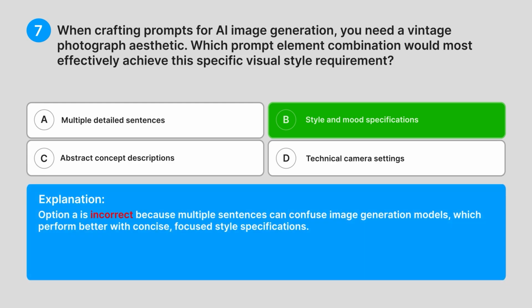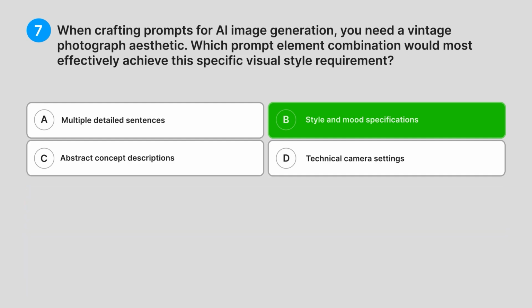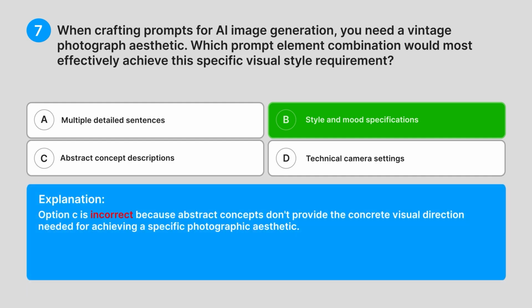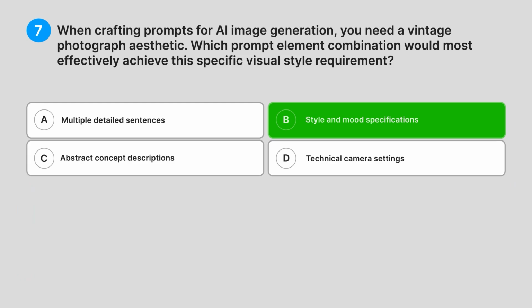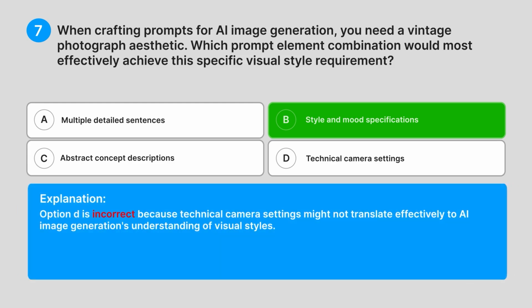Option A is incorrect because multiple sentences can confuse image generation models, which perform better with concise, focused style specifications. Option C is incorrect because abstract concepts don't provide the concrete visual direction needed for achieving a specific photographic aesthetic. Option D is incorrect because technical camera settings might not translate effectively to AI image generation's understanding of visual styles.